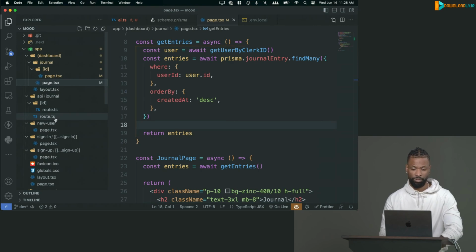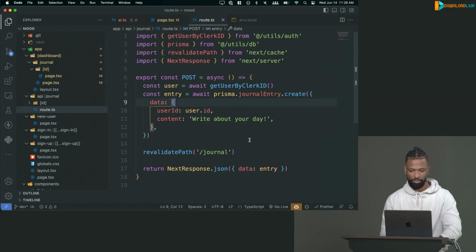So if I go to where we're creating a journal, which will be API/journal/route.ts, this is where we create an entry. I guess you could probably skip doing an analysis on the initial entry, because it's always just going to be this content, but we might as well just kick it off and do it there. So we'll just do it here. And the best way we can do that is basically we can wait until after this is done.